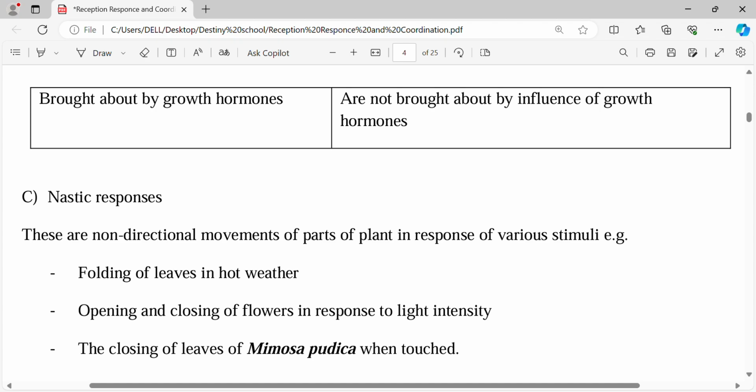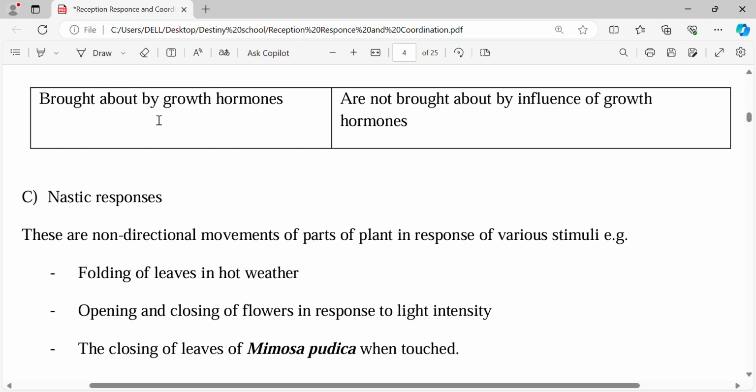Another one is brought about by growth hormones. Of course, for growth to occur, you need the hormones. Some of them are called the auxins. There's something called the gibberellins. We'll talk about them in detail, but they are brought about by growth hormones. So are not influenced by growth hormones because this is just movement. Movement is facilitated by the muscles.